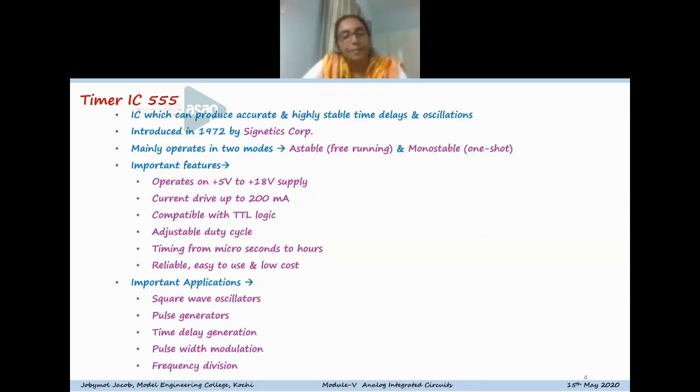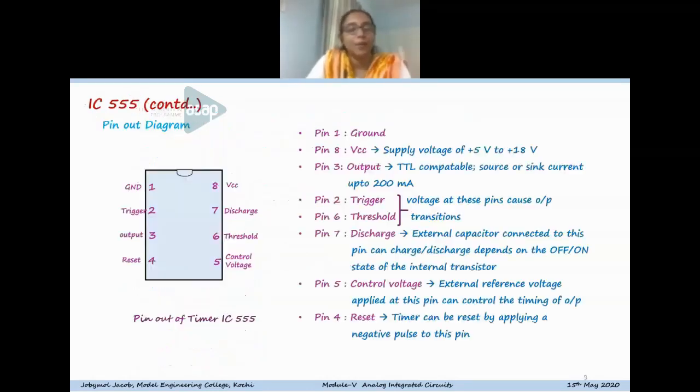We can get timing delays or time periods ranging from microseconds to hours, and it is an easy to use, reliable and very low cost IC. There are many applications, and some of them include square wave oscillator, pulse generators, time delay generation, pulse width modulation, and frequency division. So now we'll discuss the pin diagram.